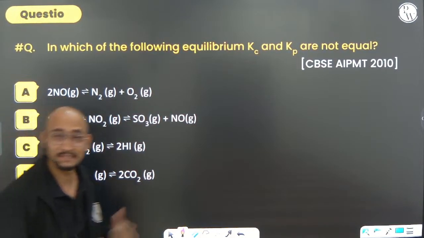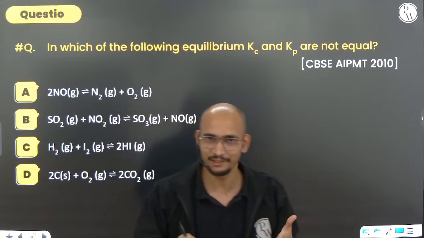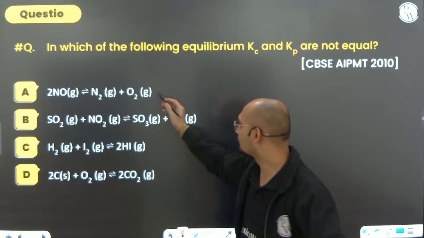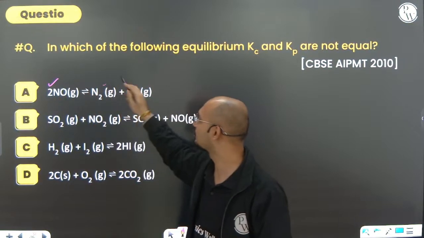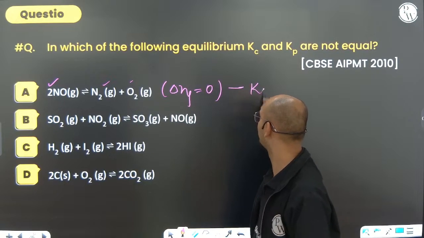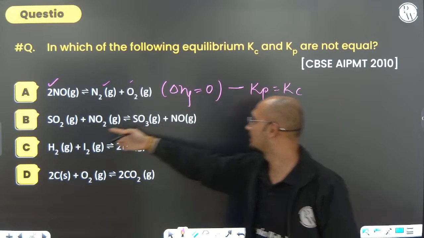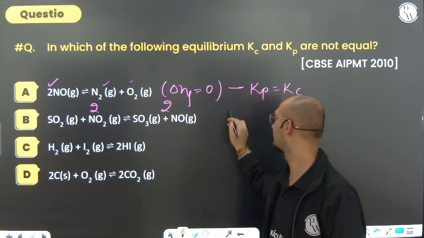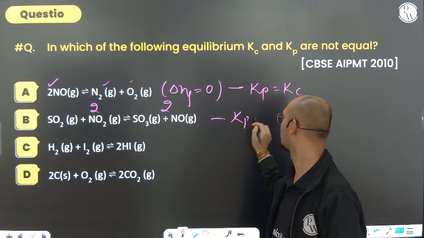In which of the following equilibria are Kc and Kp not equal? If not equal, when do they become equal? When delta Ng is 0. Means where delta Ng is non-zero, Kp and Kc will not be the same, right? Here we can see 2 moles of reactant, 2 moles of product. So here delta Ng is 0. Therefore Kp will be equal to Kc. But here how many moles of reactant are there? 2. How many moles of product are there? 2. So here also Kp will be equal to Kc.